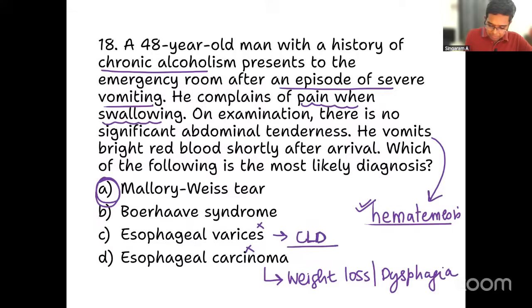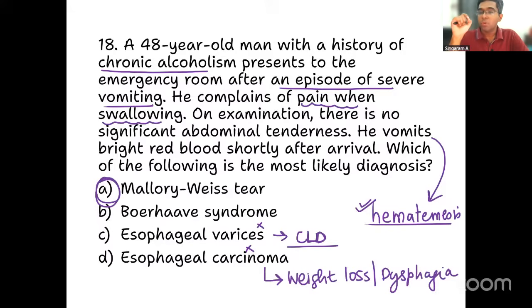Chronic liver disease with portal hypertension and thereby bleeding from esophageal varices should be very clearly given in the question, but it is not given like that. Are you seeing any signs of chronic liver disease? Are you seeing jaundice in the question or any other signs of chronic liver disease? Not at all. So that can also be ruled out.